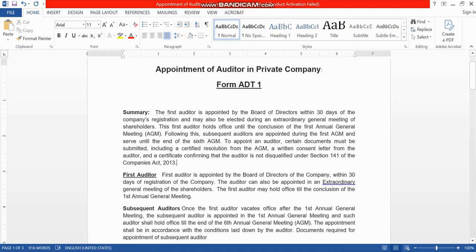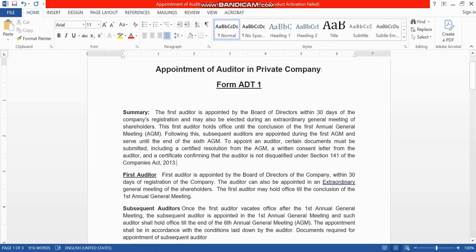The first auditor is only for the period from incorporation till the first AGM, and after that ADT1 has to be filed again for the term from the first AGM till the 6th AGM.